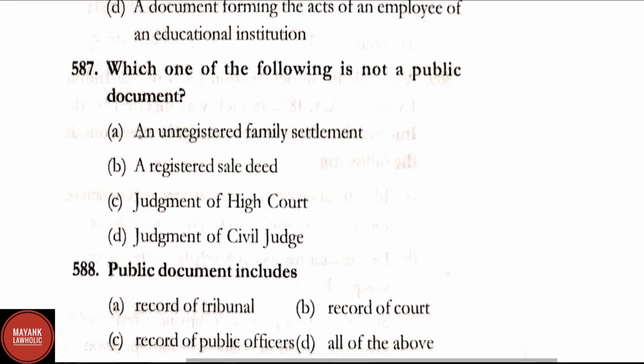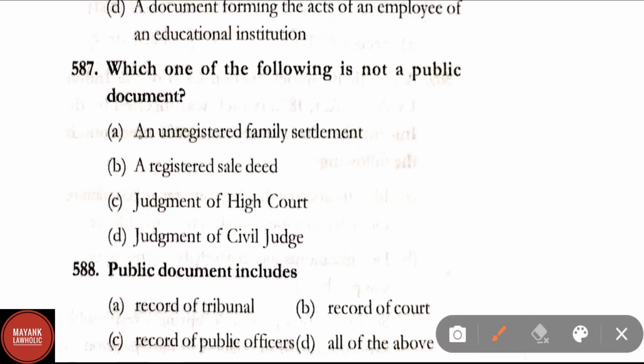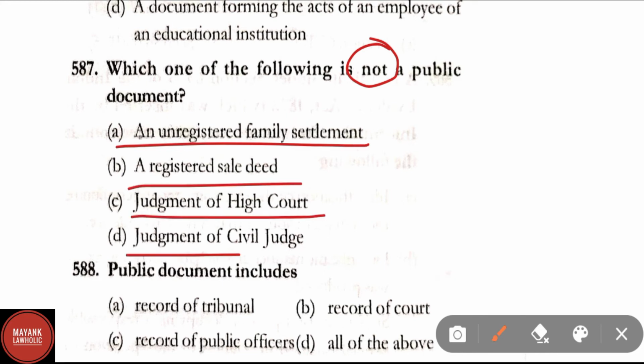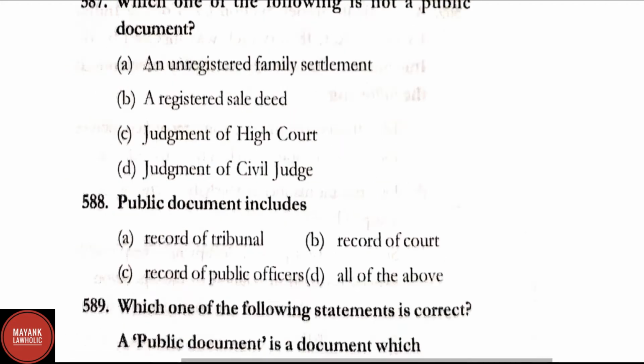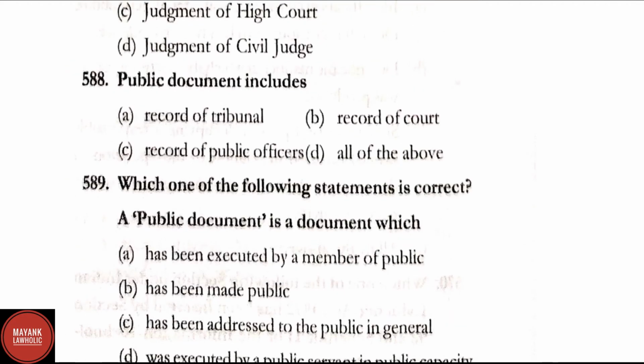Question number 587. Which one of the following is not a public document? Option A, an unregistered family settlement, a registered sale deed, judgment of high court, judgment of civil judge. Here in this question it has been asked which of the following is not a public document. Option A here is not a public document, that is an unregistered family settlement. Question number 588.